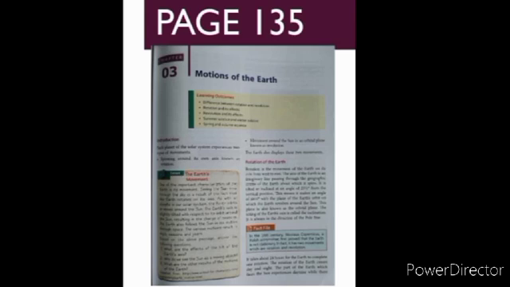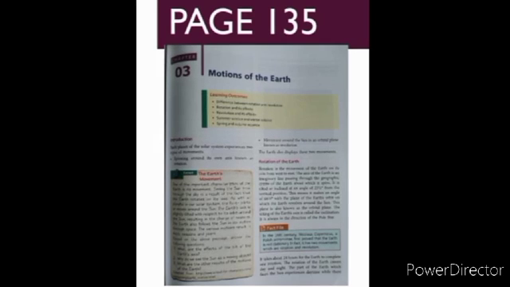Second is rotation and its effects. Third one, revolution and its effects. Number 4, summer solstice and winter solstice. Number 5 is spring and autumn equinox. This we will study in detail also. So first we will start with the introduction part. So children, we will move on to the introduction part of the lesson.